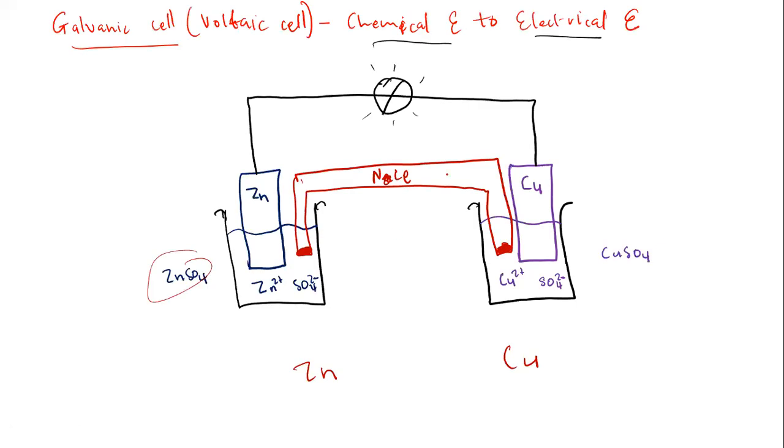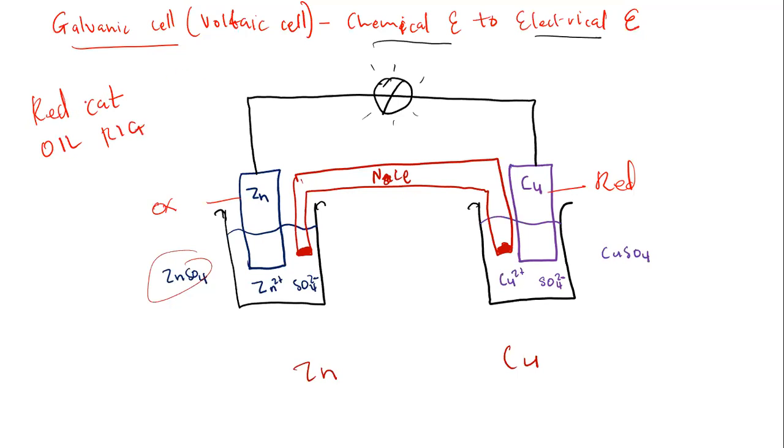Going back to these half cells, now we know that zinc will undergo oxidation and copper will undergo reduction. In this case we have what you call red cat, and we have what you call oil rig.